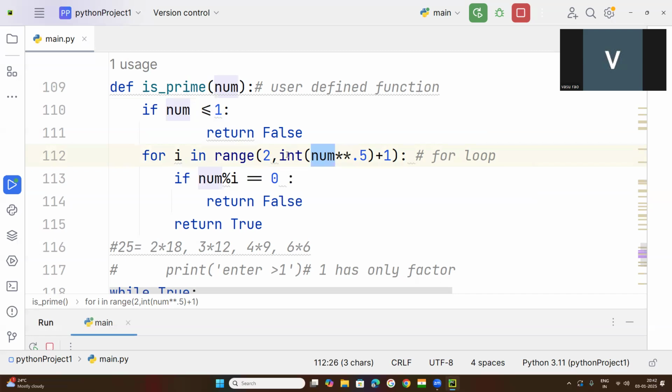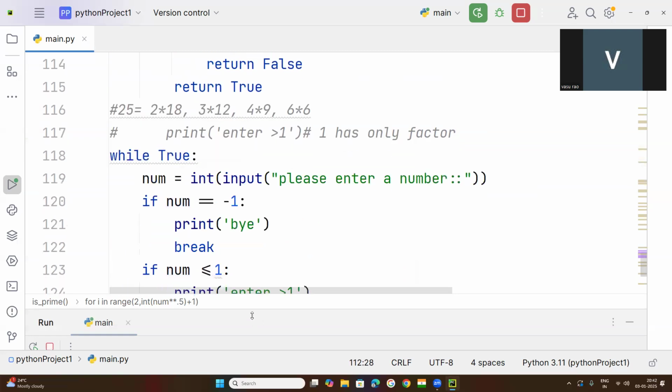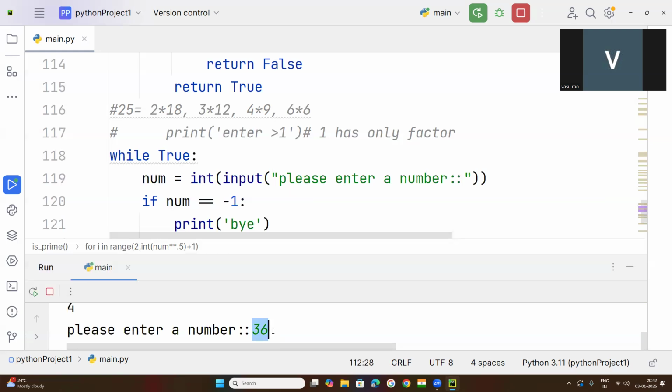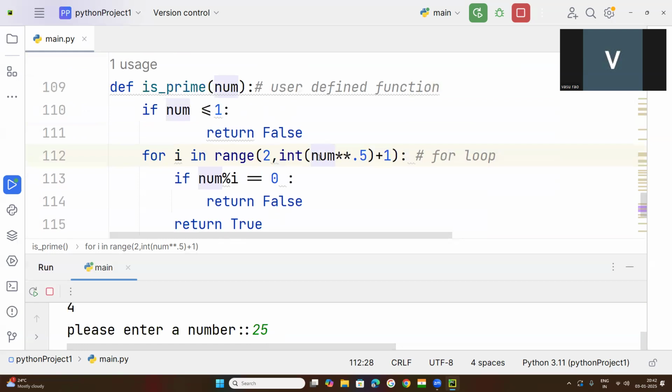This int function converts a float into an integer. Usually the integer function is used here. If you enter 25, what do you mean by 25 exponentiation?